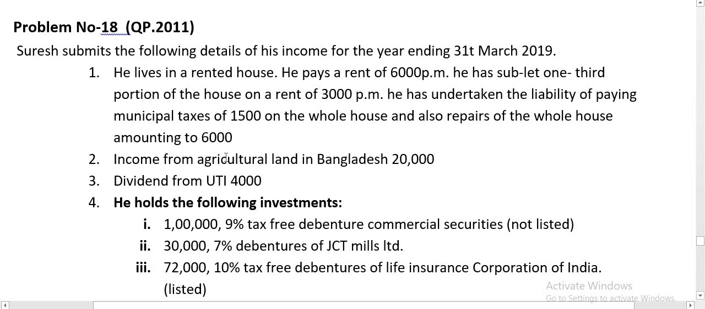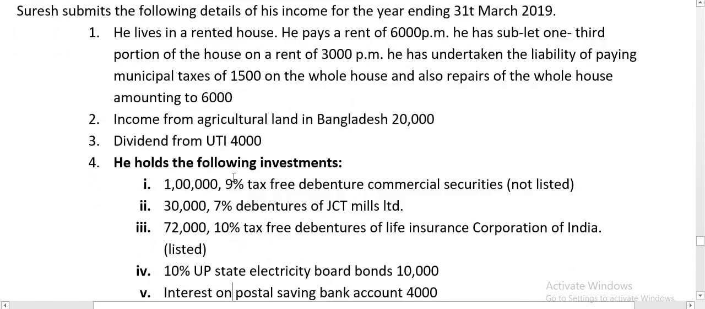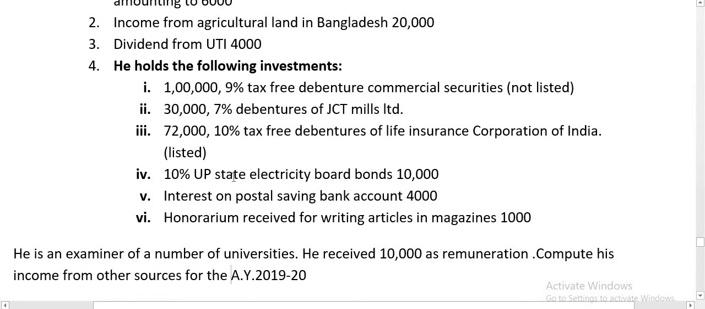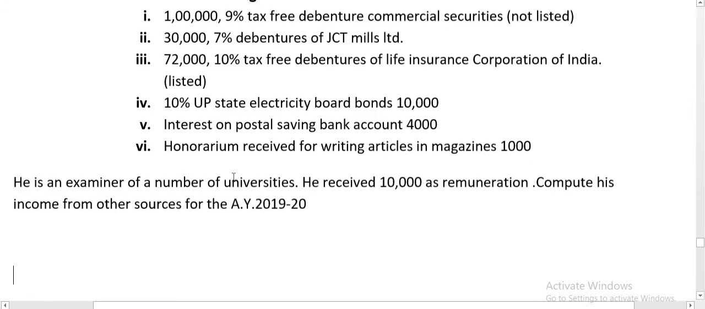Also repairs of the whole house amounted to rupees 6,000. Income from agricultural land in Bangladesh 20,000. Dividend from UTI 4,000. He holds the following investments: 1 lakh 9% tax free debenture of commercial securities, 30,000 7% debenture of JCT Mills, 72,000 10% tax free debenture of LIC of India, 10% UP State Electricity Board bond 10,000, interest on post office savings bank account 4,000, honorarium received for writing article in magazine 1,000. He is an examiner of a university. He has received 10,000 as remuneration. Compute income from other sources for the assessment year 2019-20.